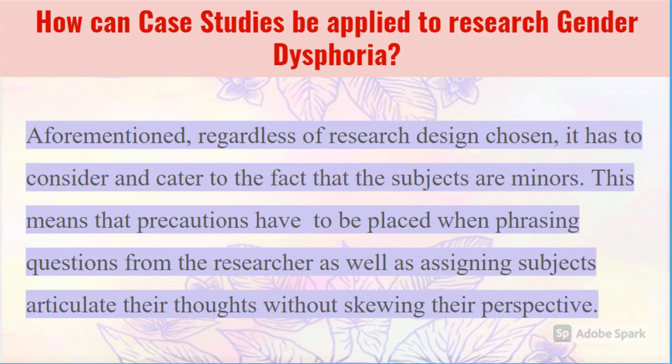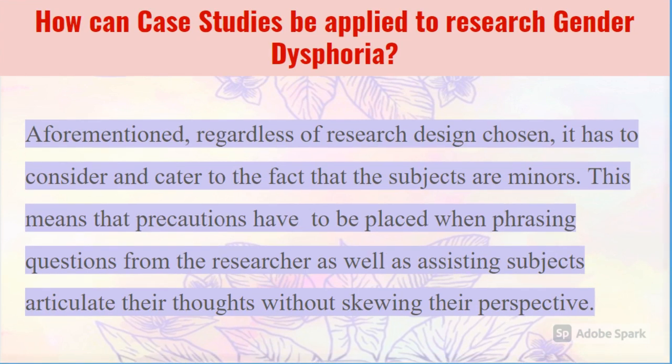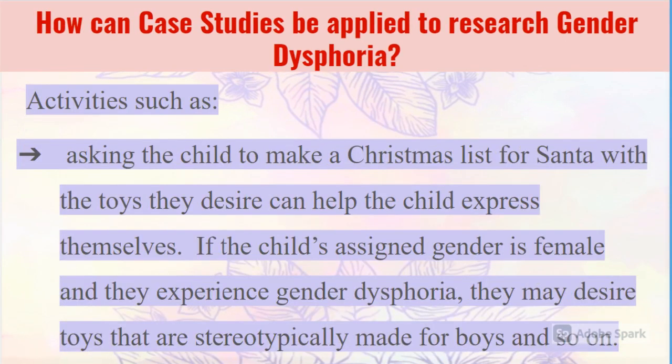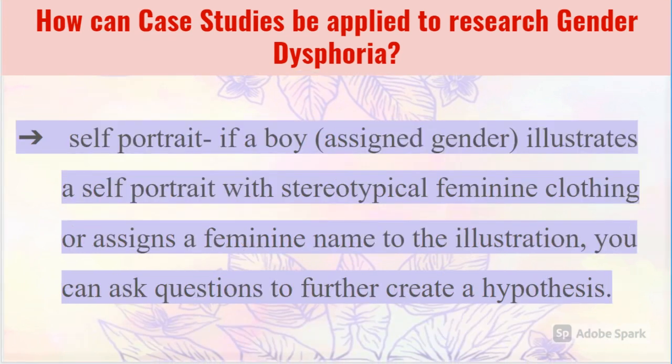How can case studies be applied to research gender dysphoria? It must consider and cater to the fact that the subjects are minors. Precautions have to be placed when phrasing questions as well as assisting subjects to articulate their thoughts without skewing their perspective. The following are strategic activities that can be implemented. Ask the child to make a Christmas list for Santa with the toys they desire. Ask the subject to create a self-portrait.